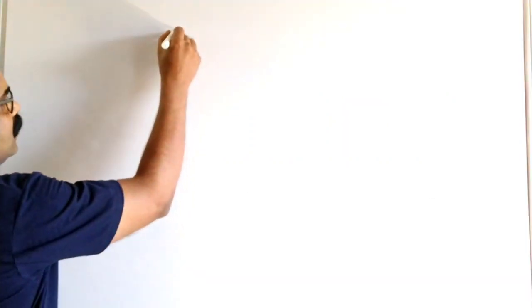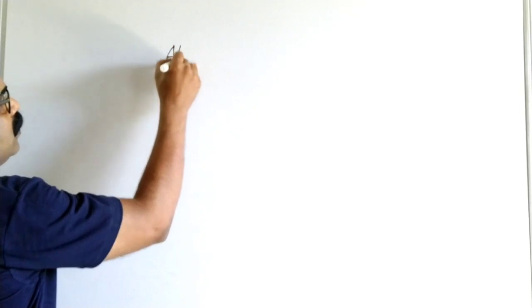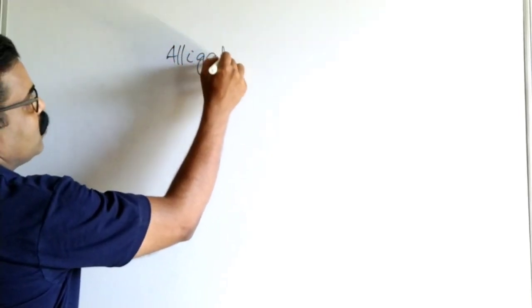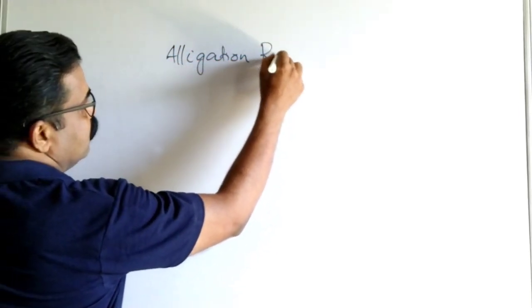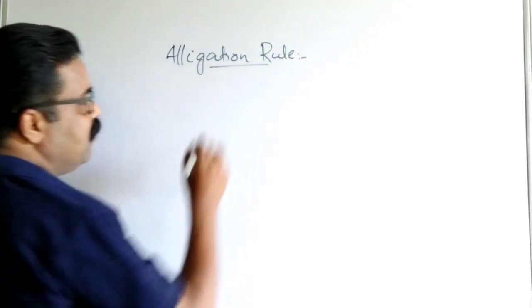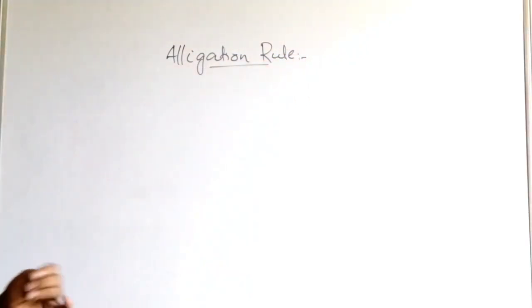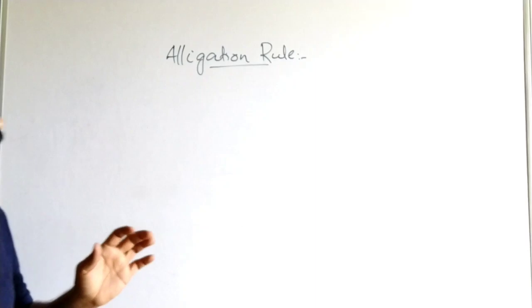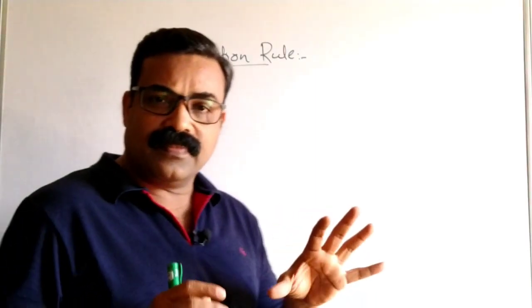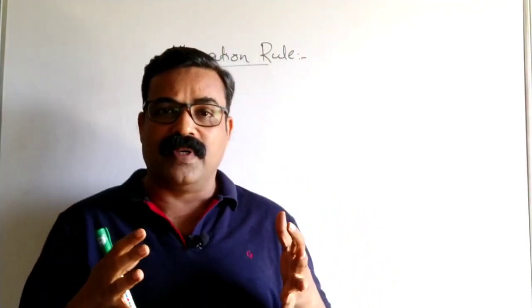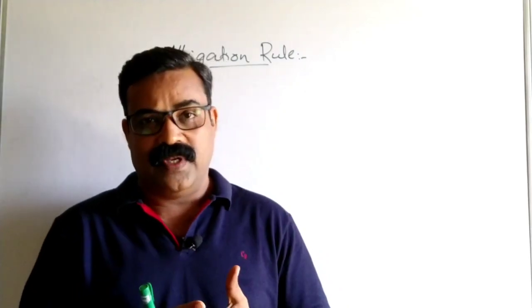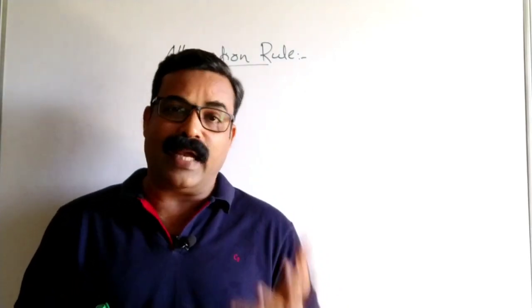The topic is alligation and mixture, the alligation rule. Let me tell you this alligation rule in this way. For example, let us consider a shopkeeper is selling some fruits, let us take mango.